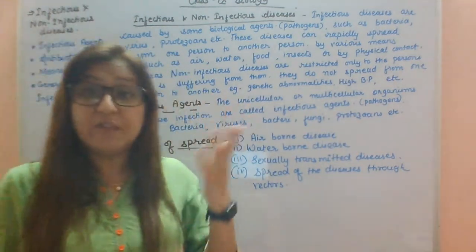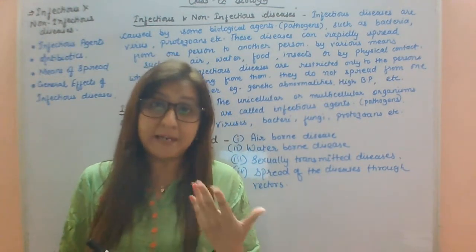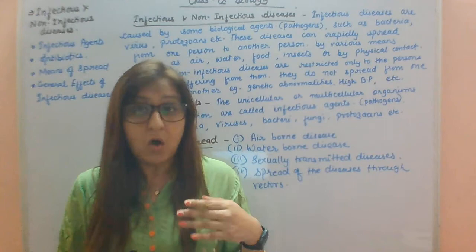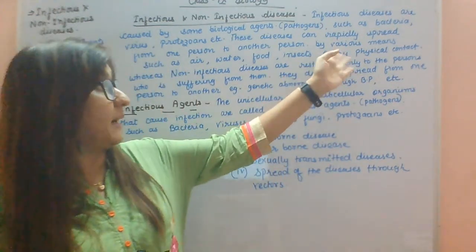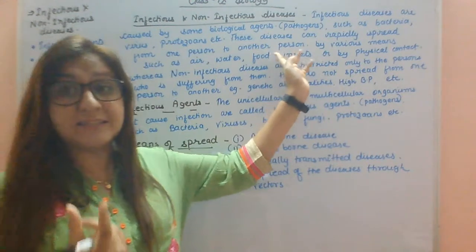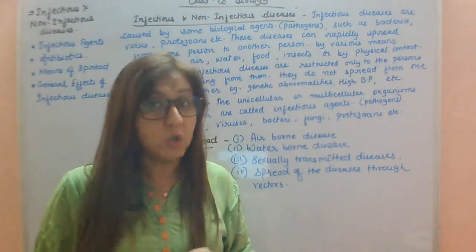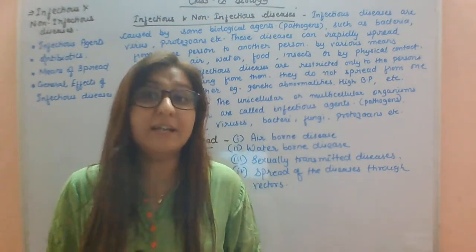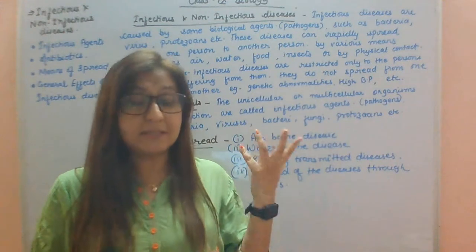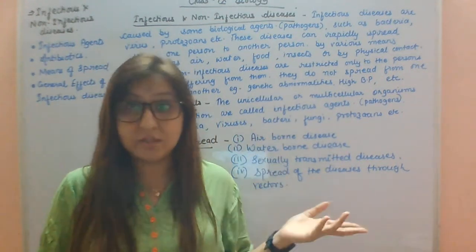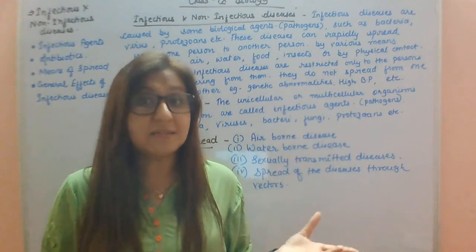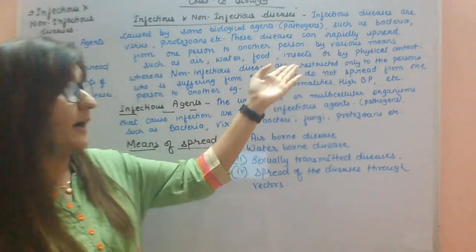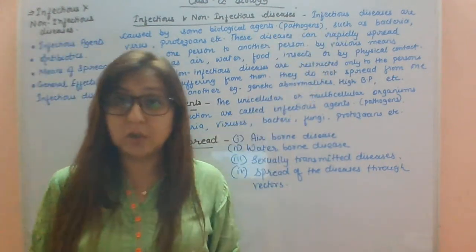Okay, so infectious diseases can spread through the air, via water, or via food, or by insects, or you can say vectors, or by any physical contact. So infectious diseases like cough and cold, COVID-19, or viral fevers are all infectious diseases because they transmit from one person to another person by means of air, water, insects, and physical contact.